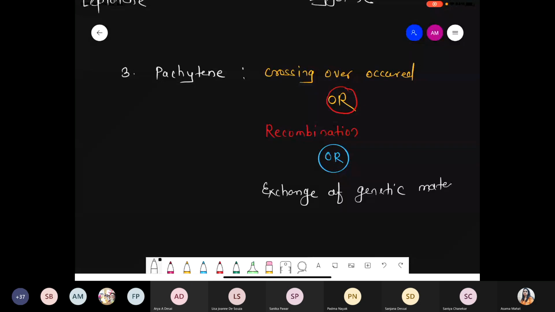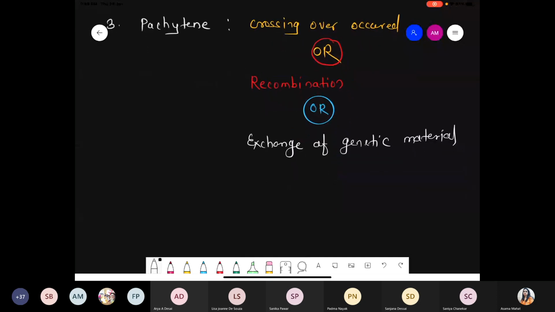Out of those three, any word is 100% correct for the pachytene phase: crossing over, recombination, or the exchange of genetic material. So we'll see that part. What is the meaning of crossing over? What is the meaning of exchange of genetic material? What is the meaning of recombination?